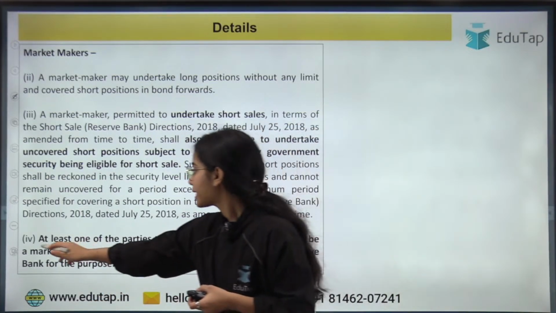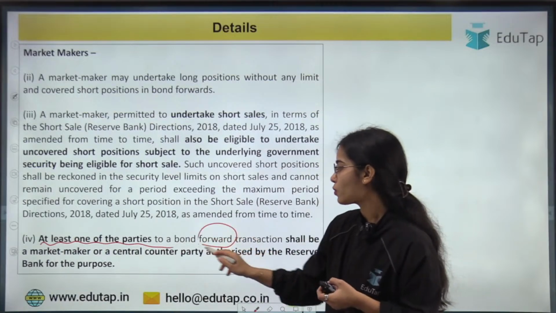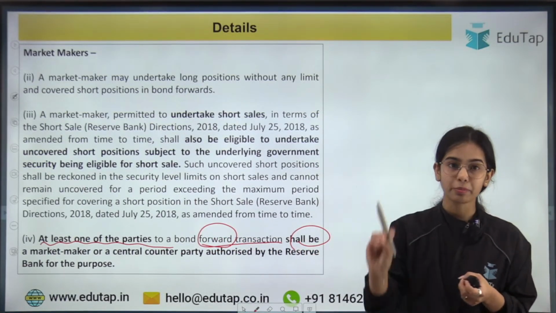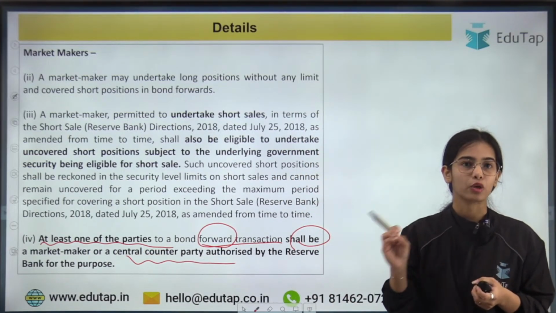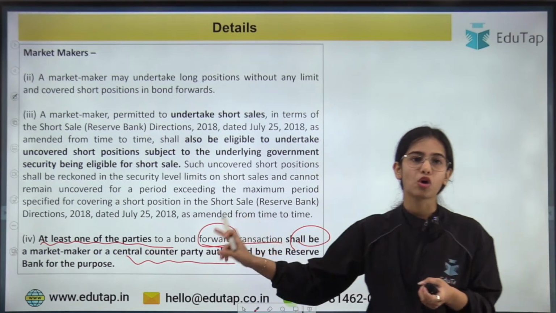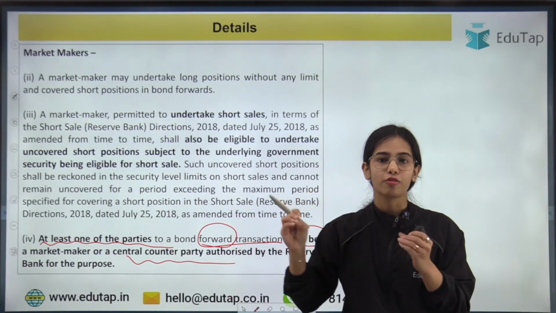Thank you. At least one of the parties of a bond forward transaction shall be a market maker or a central counterparty that is authorized by the Reserve Bank of India for the purpose of the bond forward contract in the government securities. Okay.